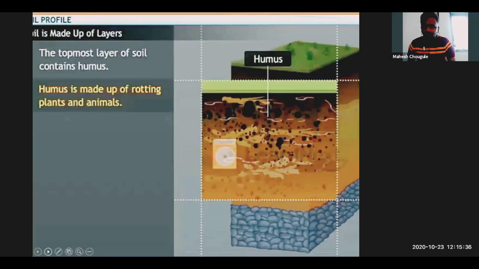Yes, so here is a picture of humus. Humus is made up of biotic material and factors available from microorganisms and certain other organisms. Humus is important. Wherever the proportion of humus is more, the fertility of the soil is also more. Humus is made up of rotting plants and animals. So humus is clear for everyone, the biotic factors.